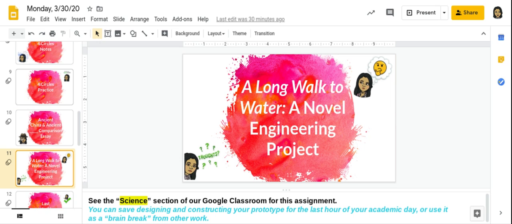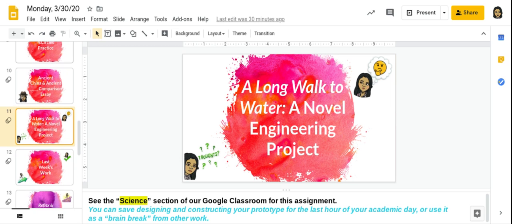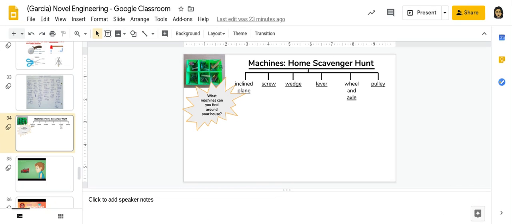Then your A Long Walk to Water, a novel engineering project. I'm going to move on to a slide really quick here to show you. So you have seen these slides that I have added to the novel engineering slides.